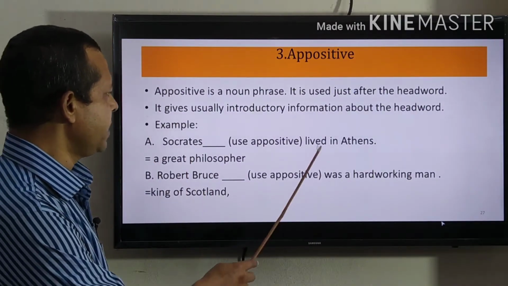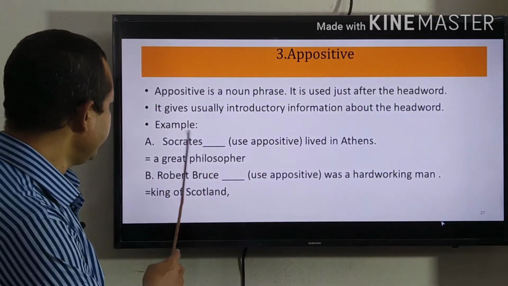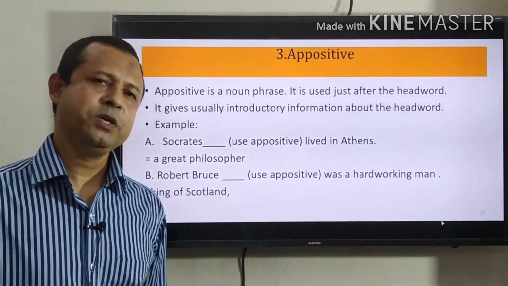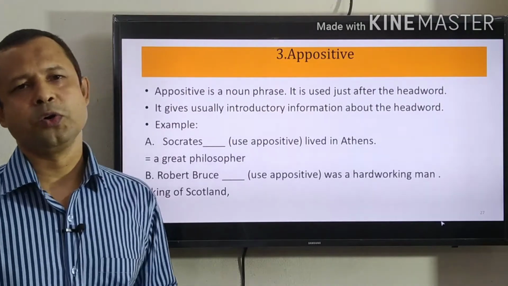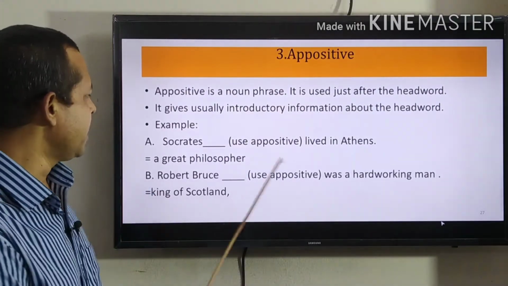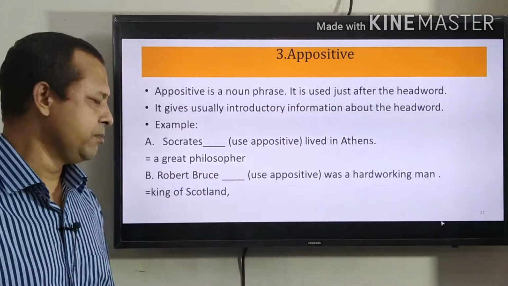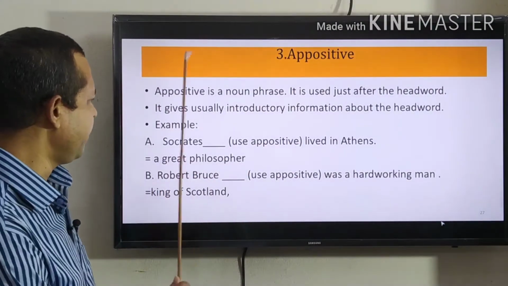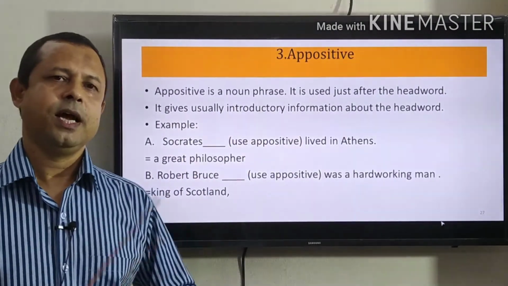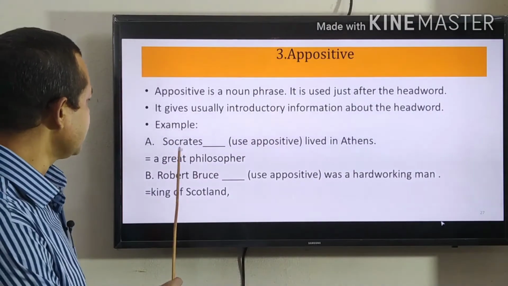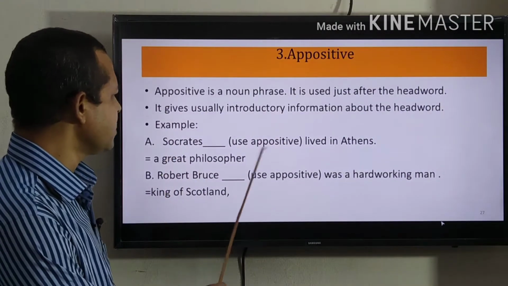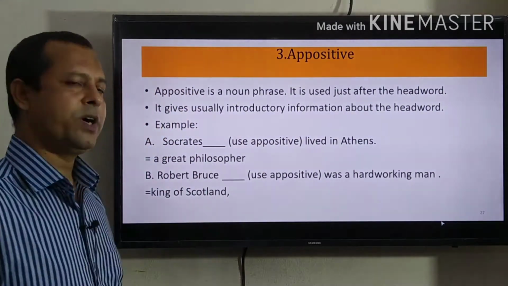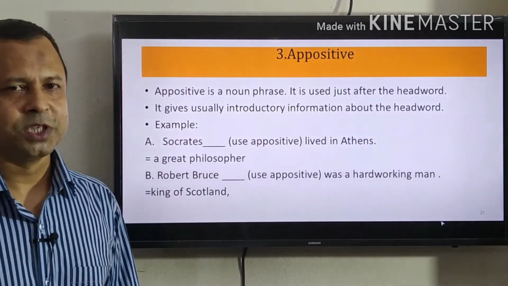Socrates lived in Athens. So, who is Socrates? You know who Socrates is, but maybe your students do not know. So, you can introduce him as a great philosopher. So, a great philosopher is the appositive here. So, Socrates, a great philosopher, lived in Athens. A great philosopher is the appositive here.